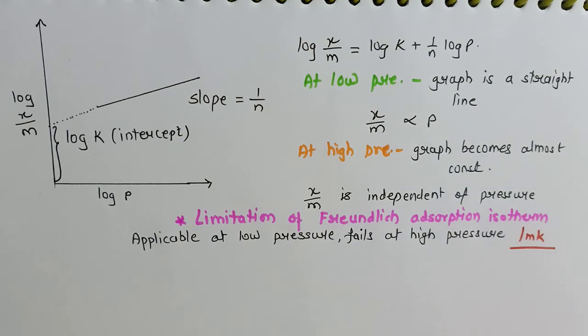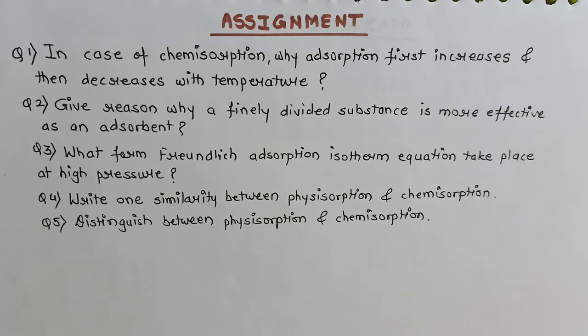So in today's video we have discussed physisorption and chemisorption, their characteristics, and we have studied Freundlich's adsorption isotherm. Based on today's module, I am giving you some questions that you will try to solve on your own. These are the homework questions for today's video.